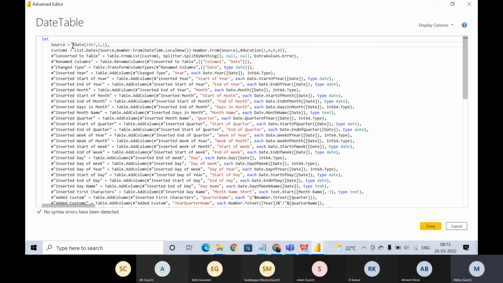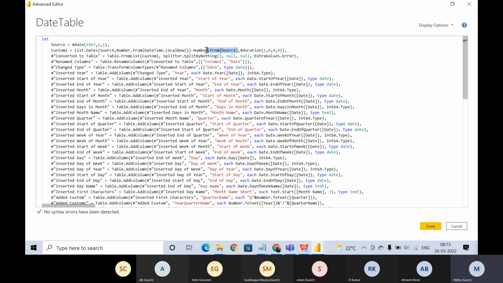Source is the first date that it will pick, and from that first date we are creating one column called custom one, and using that we are passing these things: take source, and then date time dot local now. I think this is the current time, to number from source.